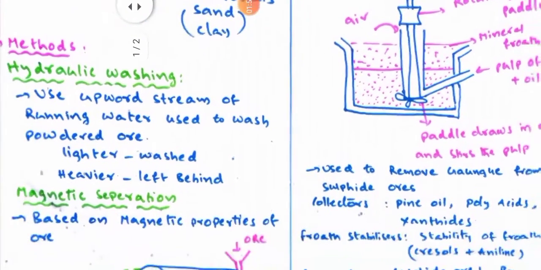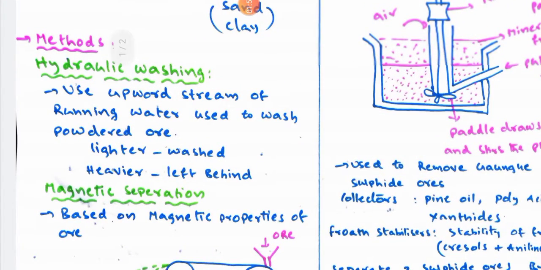Hydraulic washing. The name already indicates that hydraulic washing is the process used to remove impurities by using moving water. So we use moving water on the ore.